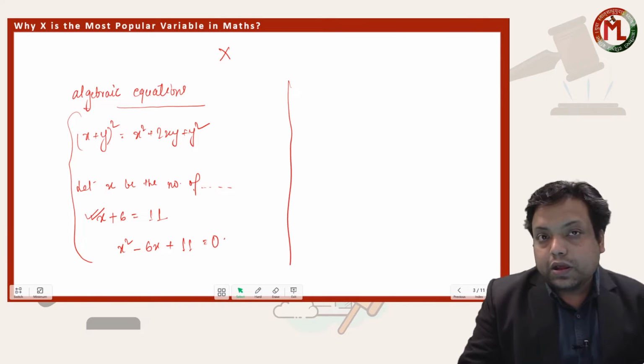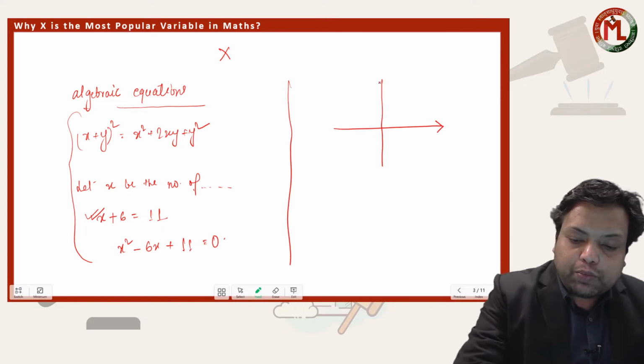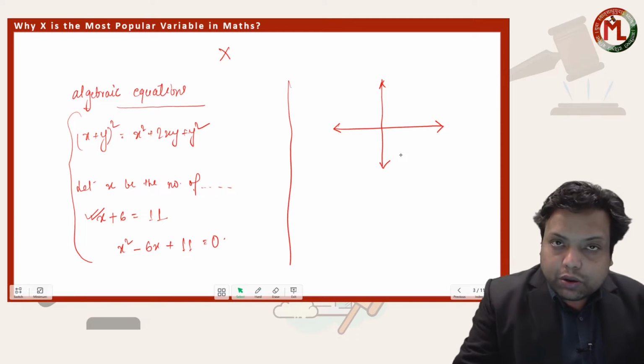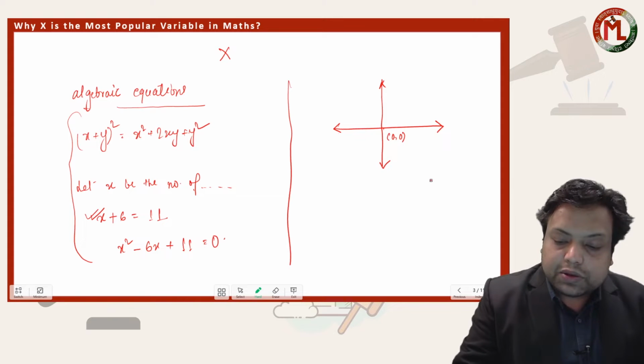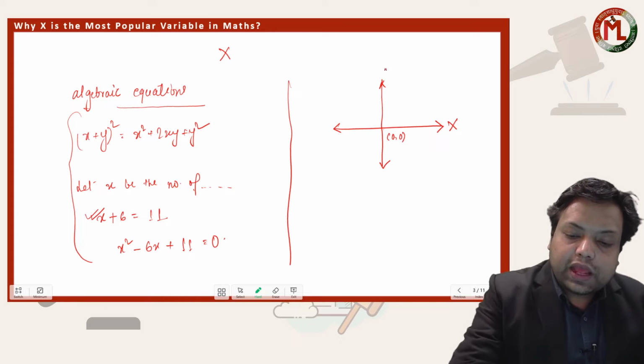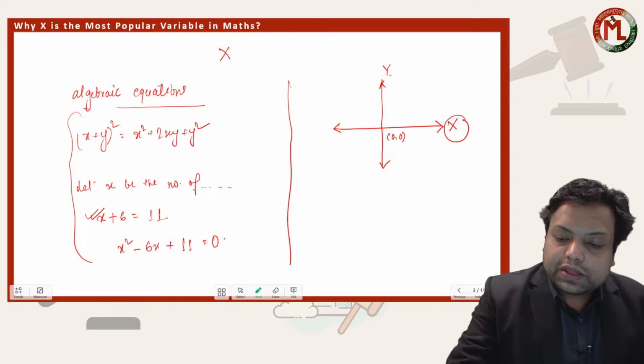For example, a very common practice in our school classes was whenever we want to plot a point in a Cartesian coordinate system, we refer to the intersection of these two lines as our point 0 comma 0, or the origin, and we take x-axis and y-axis, isn't it? So here also we have taken x.